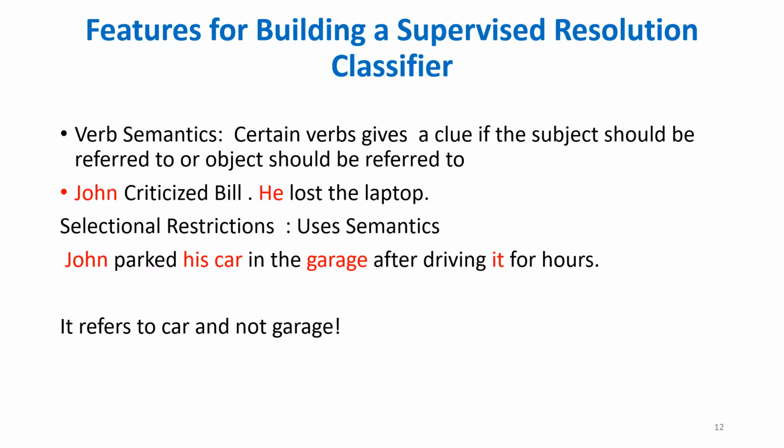And the selectional restriction that uses the semantics. We need to understand the semantics here. John parked his car in the garage after driving it for hours. Of course, this it cannot be the garage and can only be the car. A garage cannot be driven, only the car can be driven. So that means we need to understand the semantics present in the sentences.